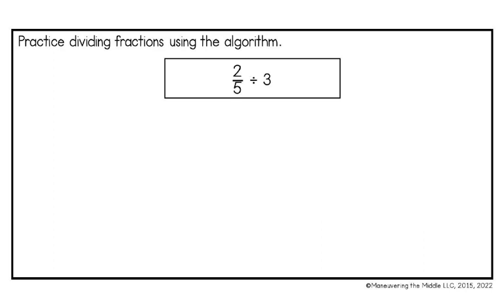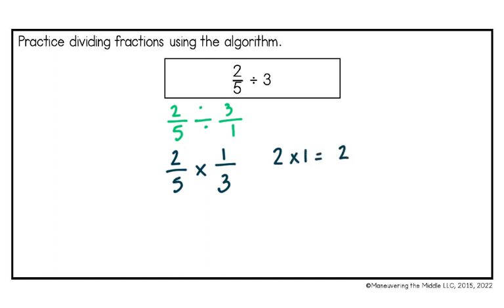So now we're going to do it again. We have 2/5 divided by 3. So I'm going to start by rewriting our problem. So 2/5 divided by 3, and I'm going to put that over 1 since it's a whole number. We keep our first fraction, so 2/5. We change division to multiplication, and then we flip the second fraction, so 1/3. Now I can multiply. So we have 2 times 1, which is equal to 2. 5 times 3, which is equal to 15. So our answer is 2/15.